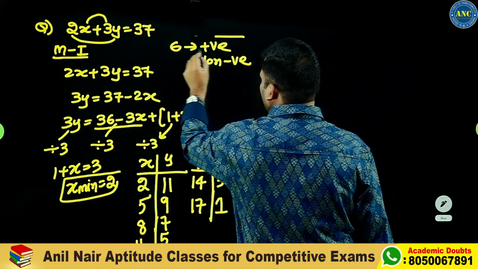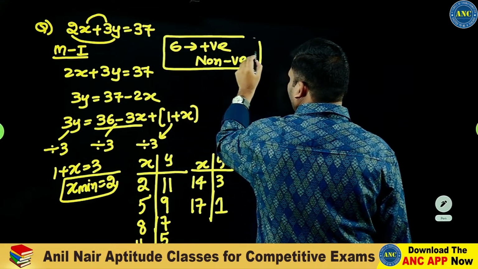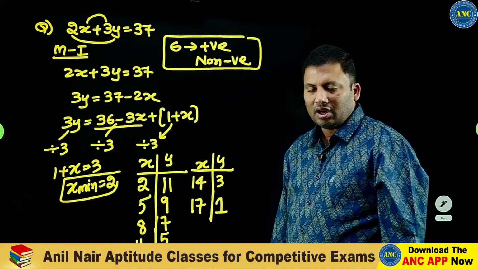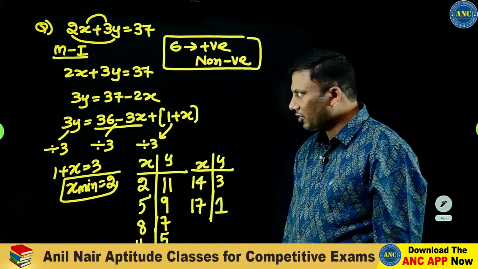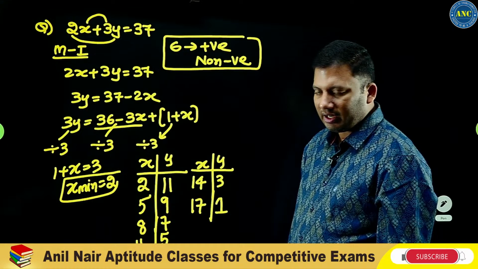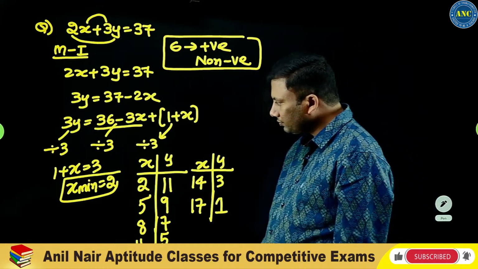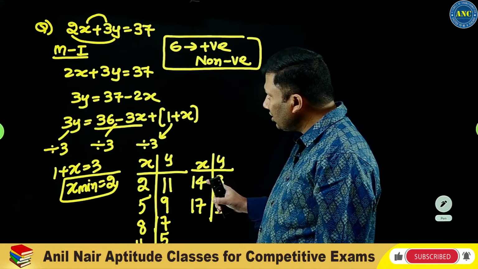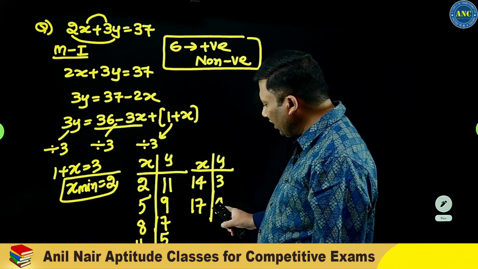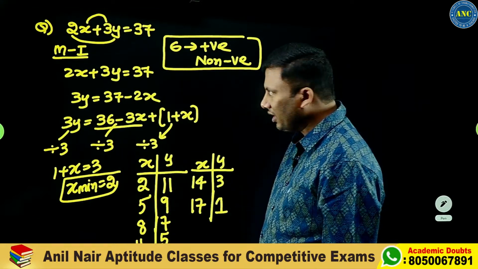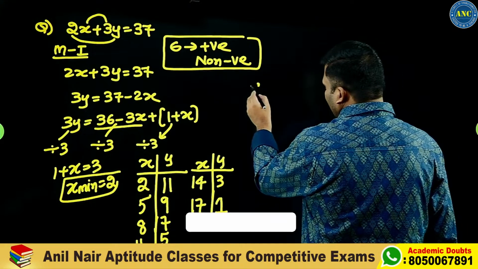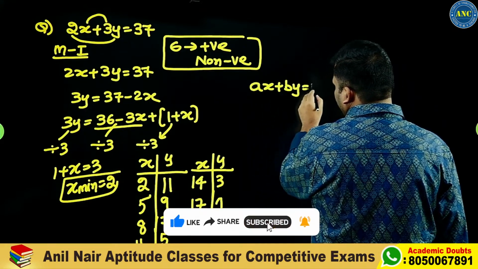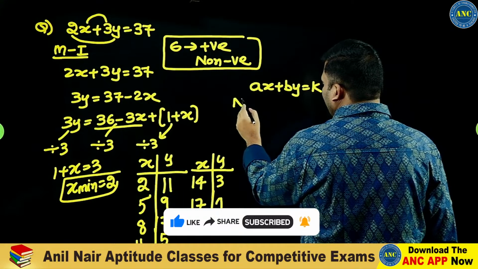6 non-negative. 6 positive and 6 non-negative. Are you all with me? So 6 positive and 6 non-negative. Now if you see here, the reason behind giving this question is, if you see here, when 2 decreases, it will be negative. Now in ax plus by is equivalent to k, none of a comma b